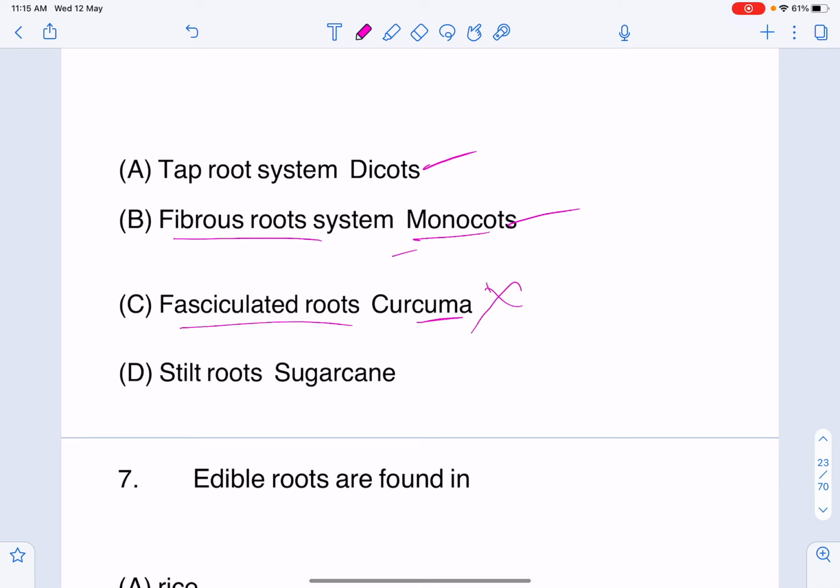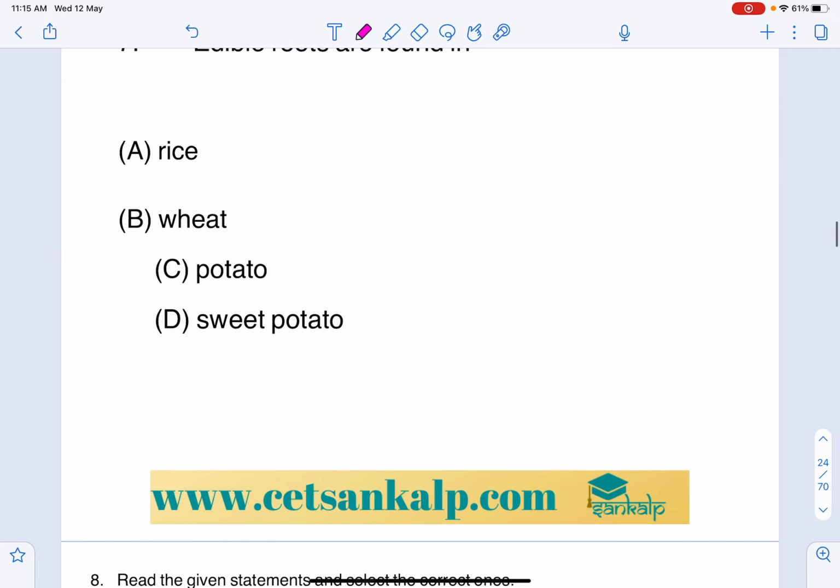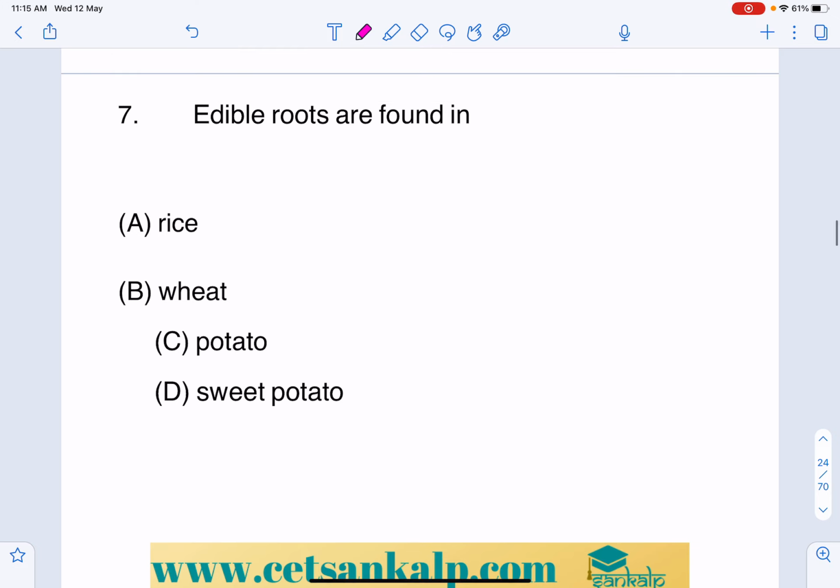So this is absent in Curcuma, right. So C is the wrong pair. Next, edible roots are found in, right. Generally rice, no, wheat, no, potato, wrong, that is the stem part. Sweet potato is an edible root, seventh one.